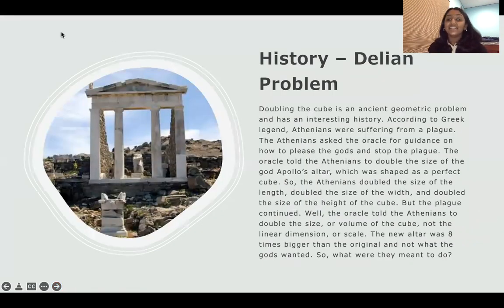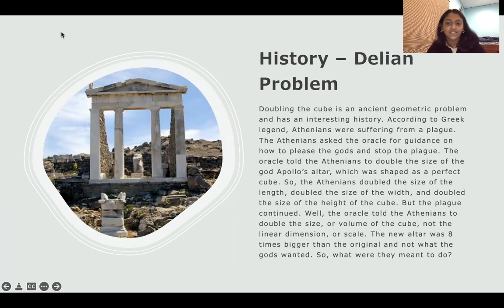History. Doubling the cube is an ancient geometric problem and has an interesting story. According to Greek legend, Athenians were suffering from a plague. The Athenians asked the oracle for guidance on how to please the gods and stop the plague. The oracle told the Athenians to double the size of the god Apollo's altar, which was shaped as a perfect cube. So the Athenians doubled the length, doubled the width, and doubled the height of the cube.